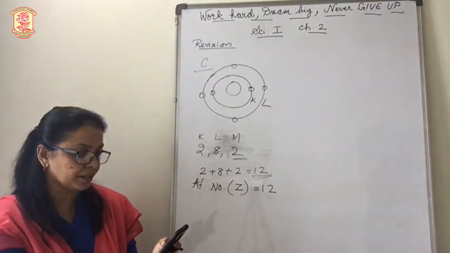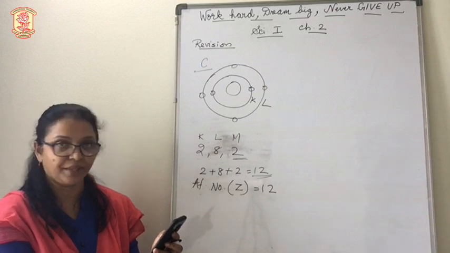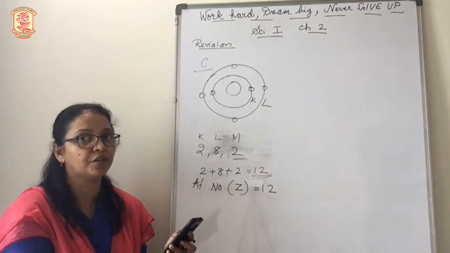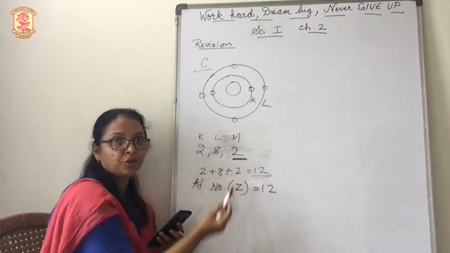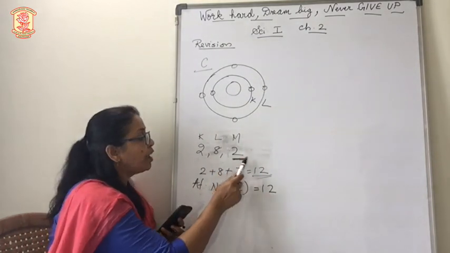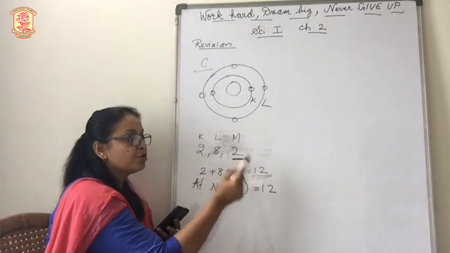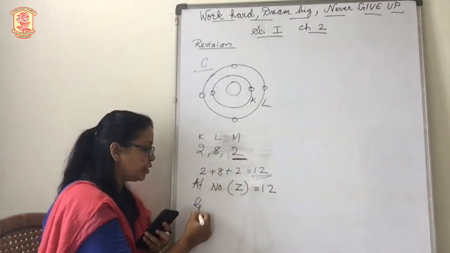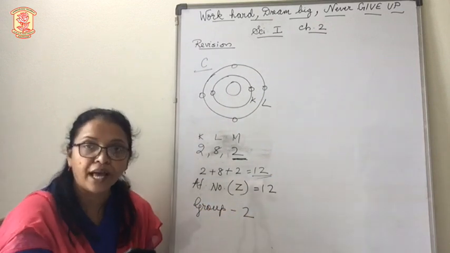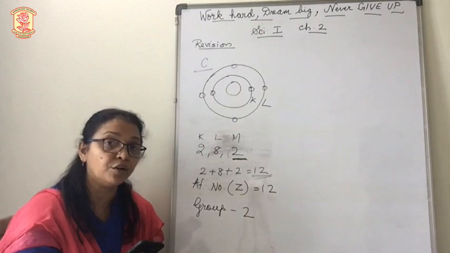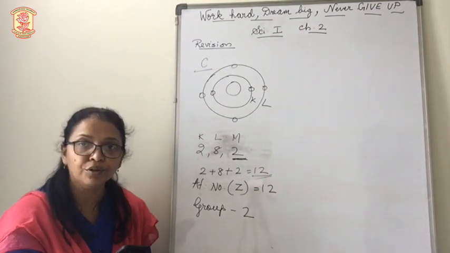Let's see the next question. What is the group of this element? Can you say now what the group is? To find the group, what do we need to see? The outermost orbit. In the outermost orbit, how many electrons are there? There are 2 electrons. So this atom will belong to which group? Group number 2. So the valence electron number denotes the group number. So this atom will belong to group 2.